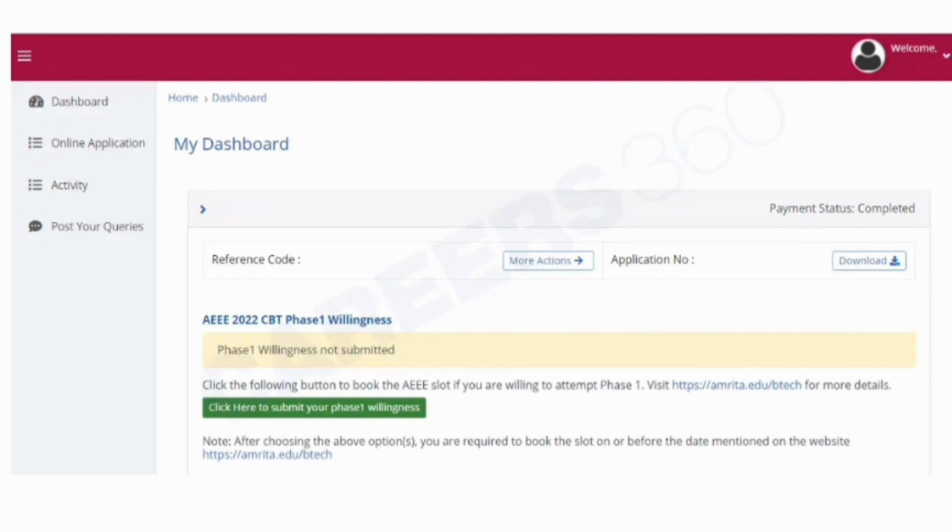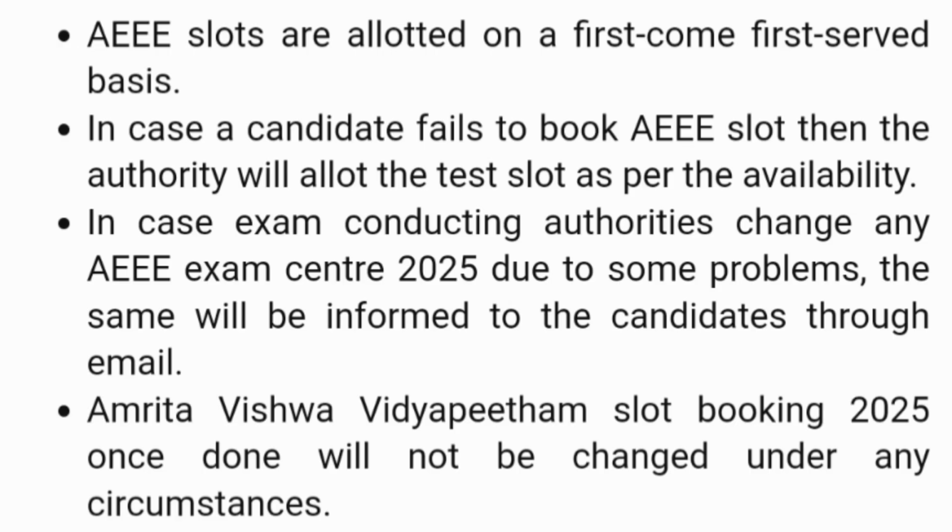Click here to submit your phase 1 willingness, which is actually the place to book your slot for 2025 phase 1. AEEE slots are allotted on a first come first serve basis. So it is very important that you immediately book it if you have already completed your application earlier. In case a candidate fails to book an AEEE slot, then the authority will allot the test slot as per availability. Then you will not have any choice for that.